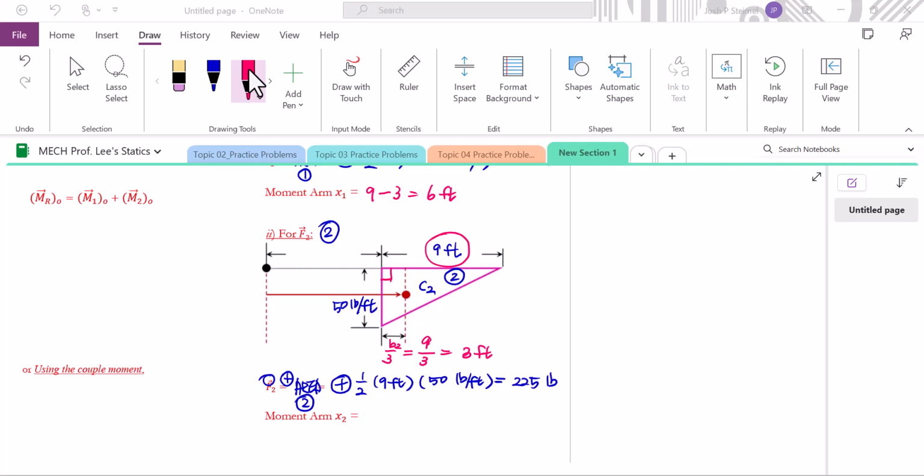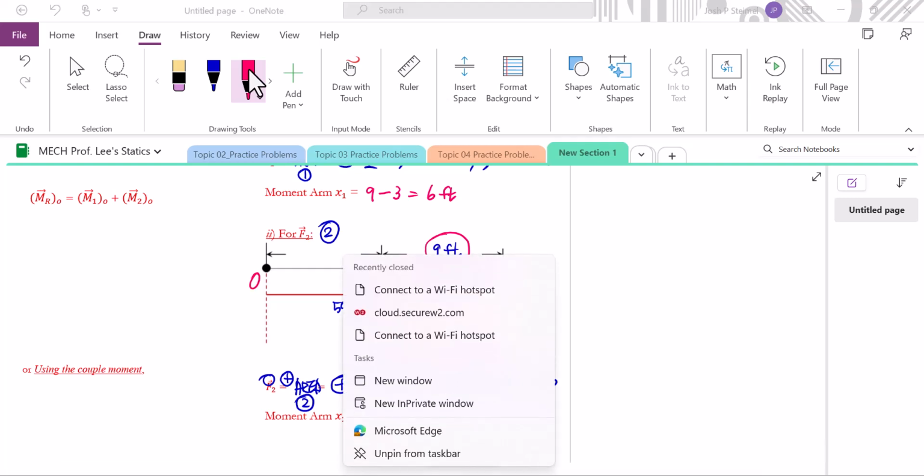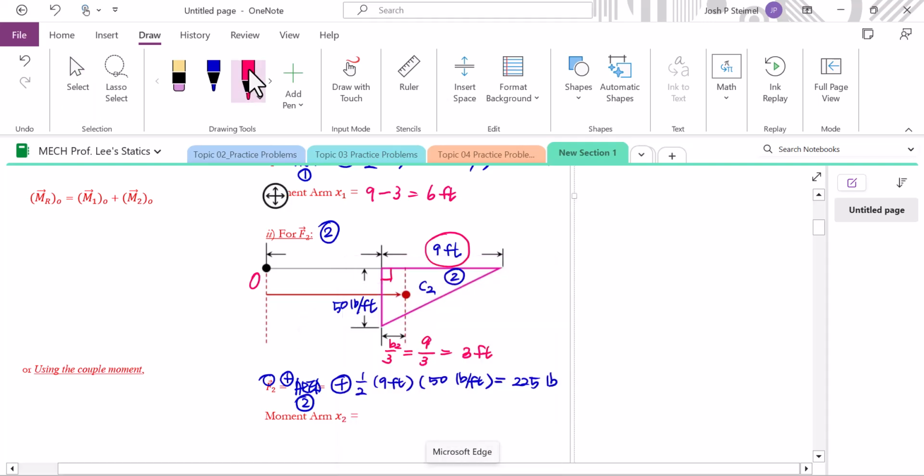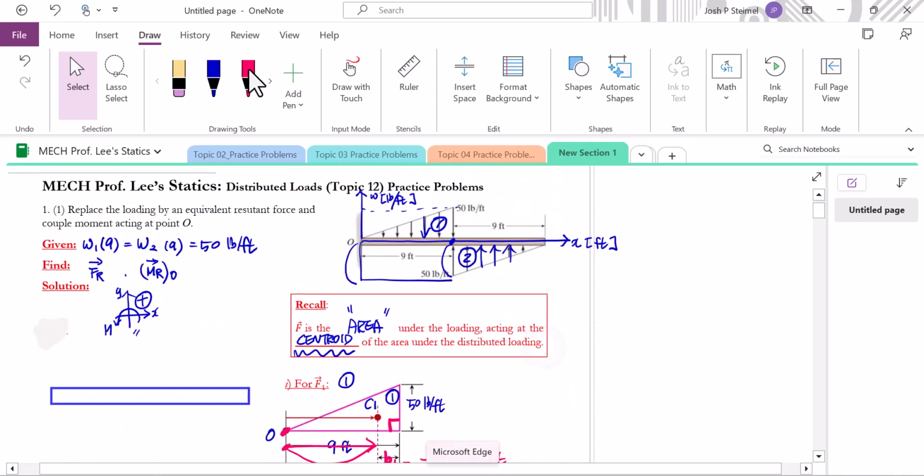But here we have to read from point O, which was our origin, where this acts from the origin. So let's take the given information. From the origin, how far? 9 feet. And this much was B over 3, 9 over 3.